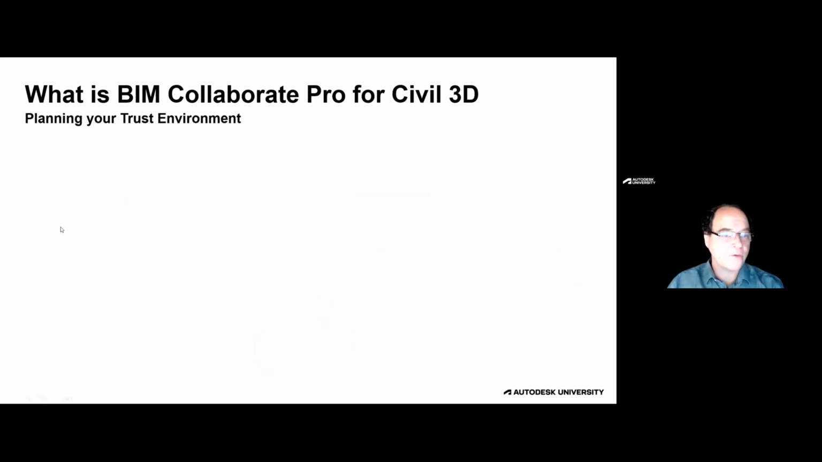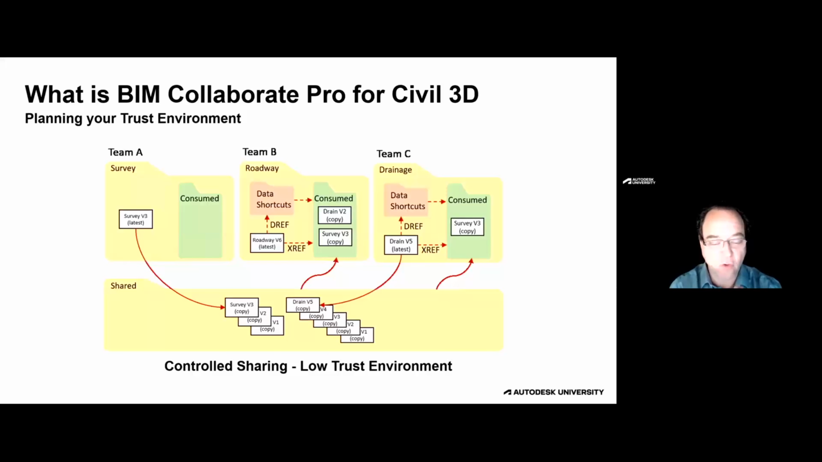So let's talk about our trust environment. We'll start with the very controlled low trust environment. In this particular scenario, Team A, the survey team, is asked to copy their survey down to a shared location in the cloud environment. Once the file is copied down to the shared location, the other teams, Team B and C, are then asked to copy those files up into their consumed location, then creating data shortcuts and leveraging the information shared by survey or the information shared to roadway by drainage.